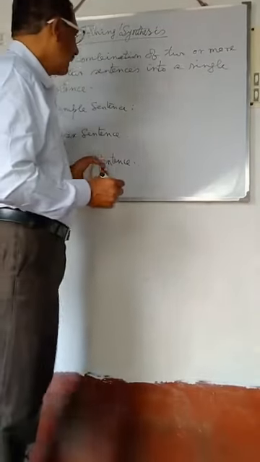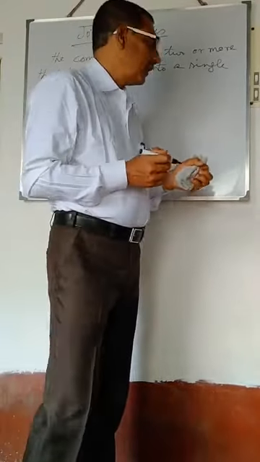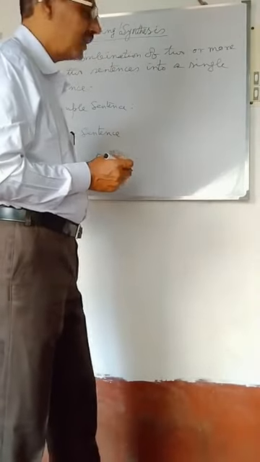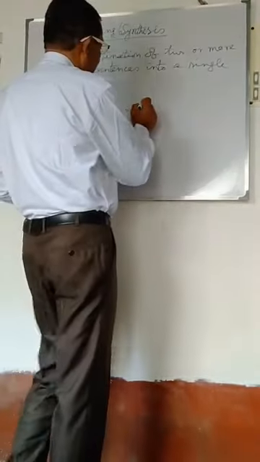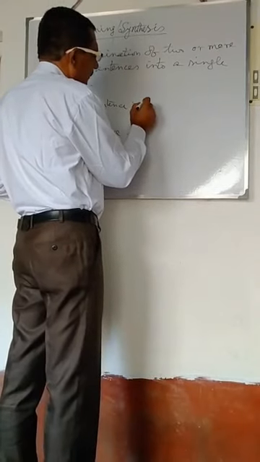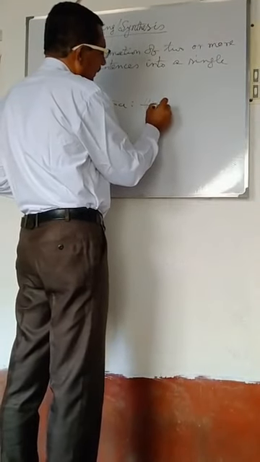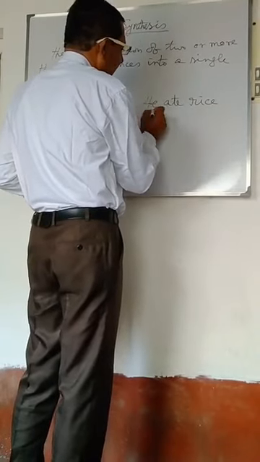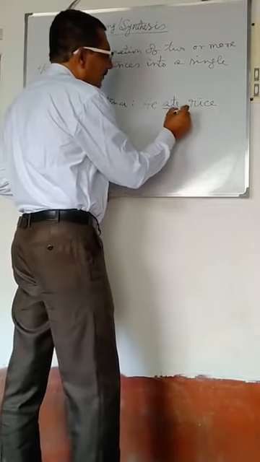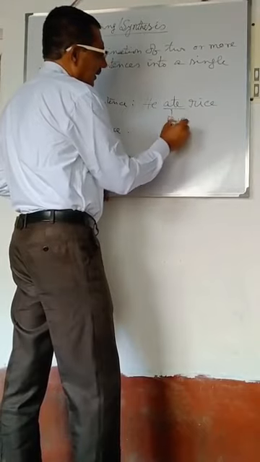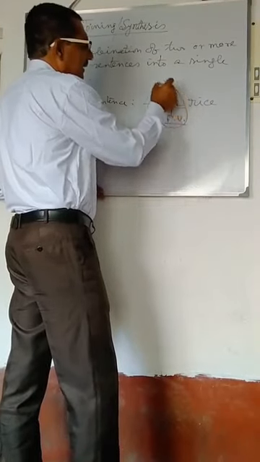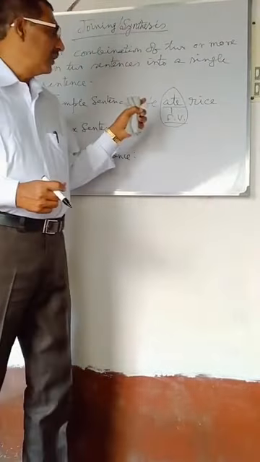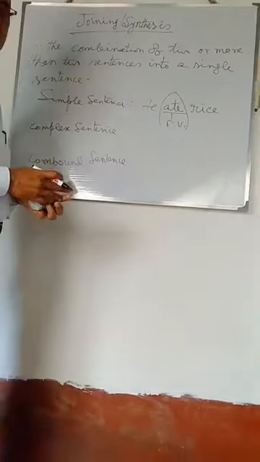Now, you will have to learn what simple sentence is. A sentence that contains only one finite verb is called simple sentence. Suppose, he ate rice. Here in this sentence you will see that only one finite verb is there. And this finite verb completes the sense of the sentence. And here, as there is only one finite verb in this sentence, this is called simple sentence.